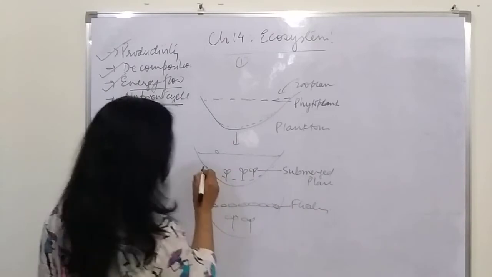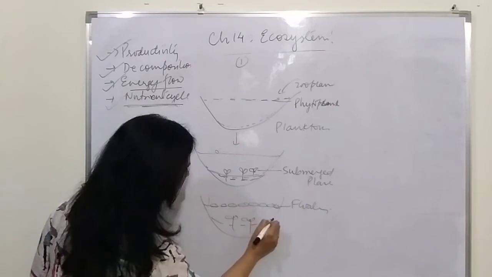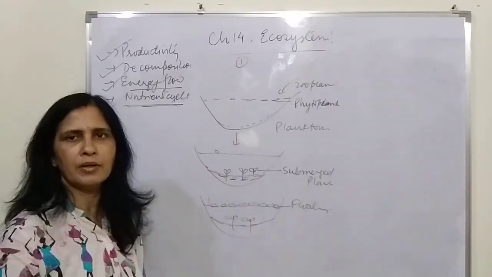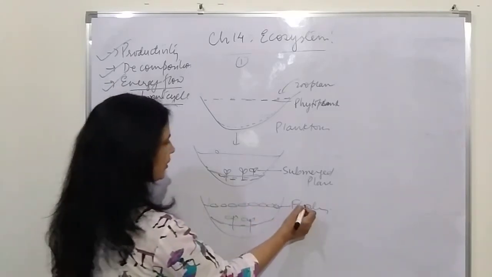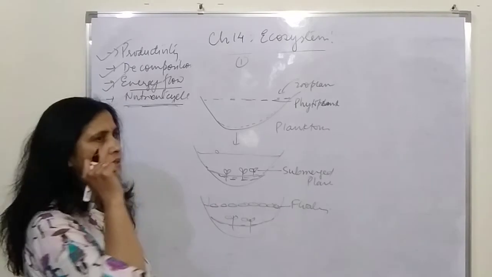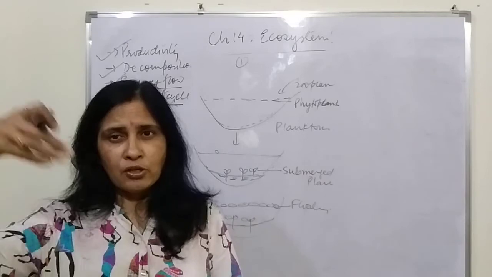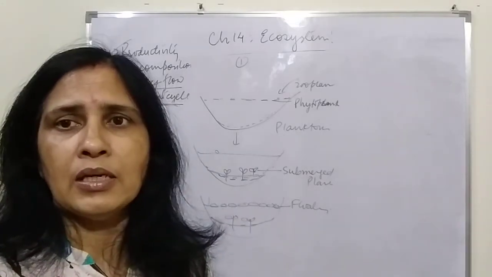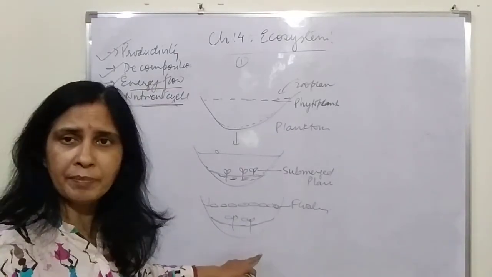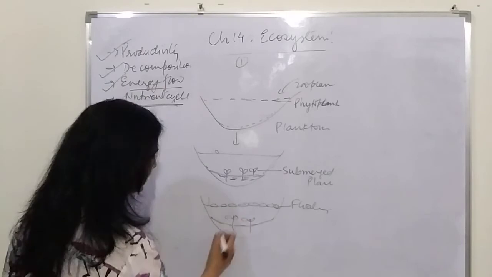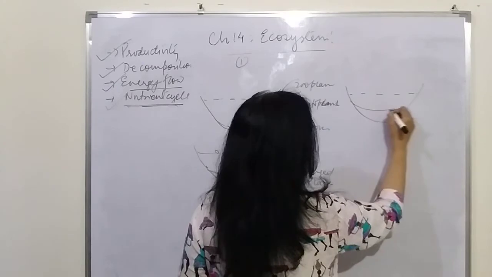Similarly, the death of the submerged plants will further make the pond shallower. They will settle down, and the process of decomposition will start. Then it will be occupied by the floating plants. The floating plants will occupy the upper surface area and flourish. Once they flourish, they will not allow the sunlight to pass through the water body. As a result, the submerged plants will be replaced mostly by the floating plants, and the submerged plants will disappear and the pond will become more shallow.